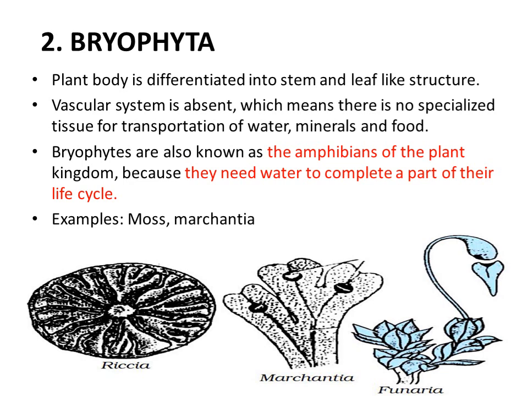Now in these bryophytes, the body is differentiated into a stem and leaf-like structure. Vascular bundles, xylem and phloem, are still not developed, but some rhizoid or root-like structures are present at the base, which help in absorbing and transporting water, minerals and food. Here I have shown you examples with pictures: Riccia, Marchantia and mosses are all examples of bryophytes.